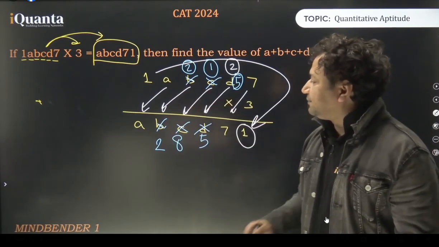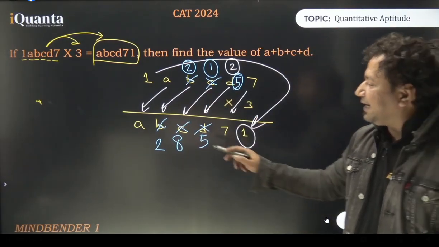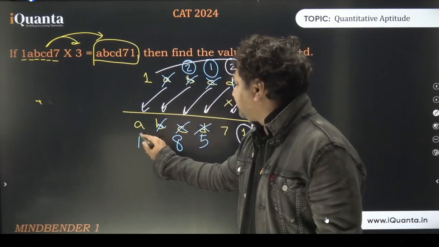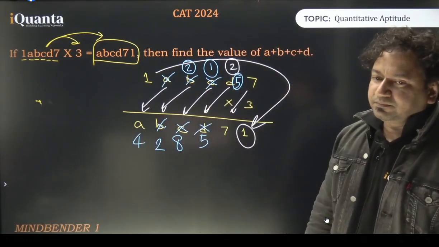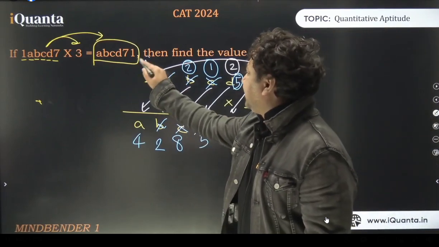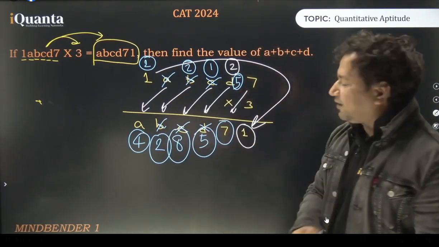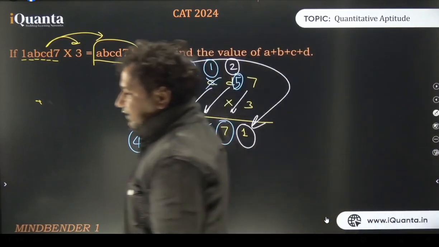3 multiplied by A should end at 2, which is possible when A is 4. 3 4s are 12, right? 1 is carry forward. And as you can see, 3 1s of 3 plus 1 is 4. Now all the digits have been properly accommodated. So the new number is 428571.